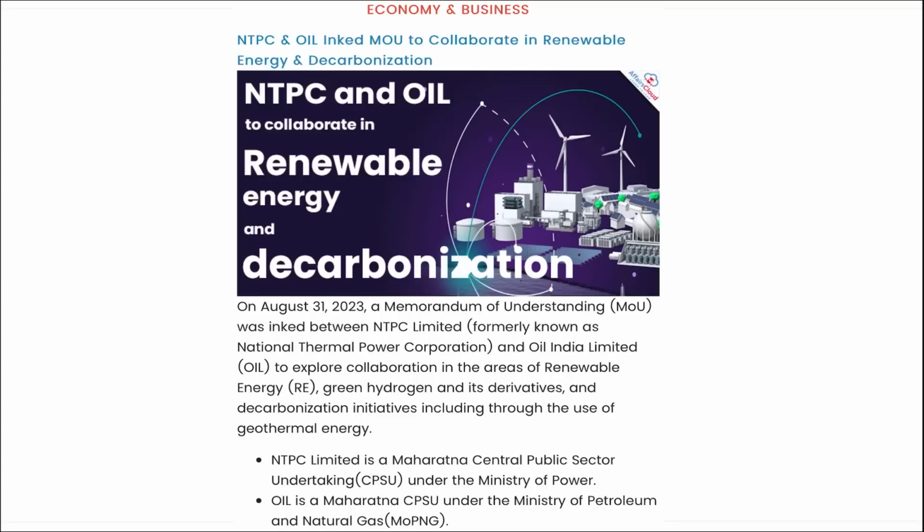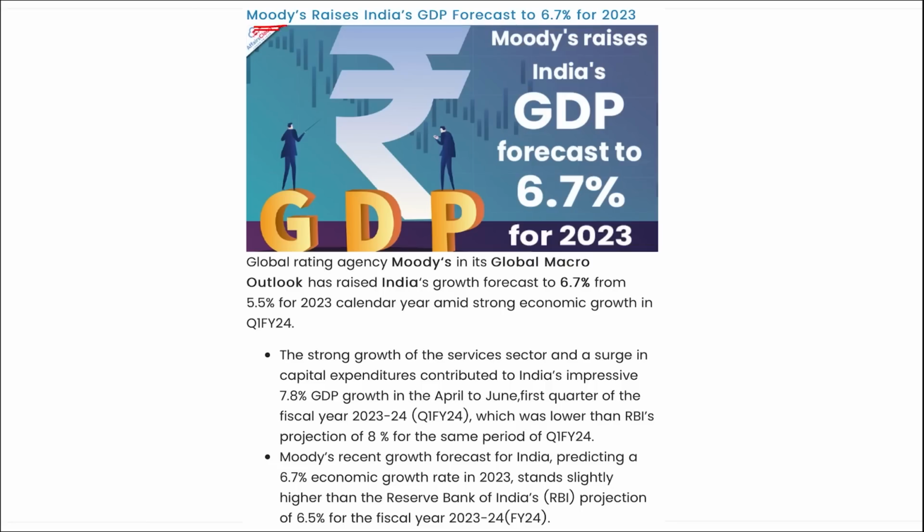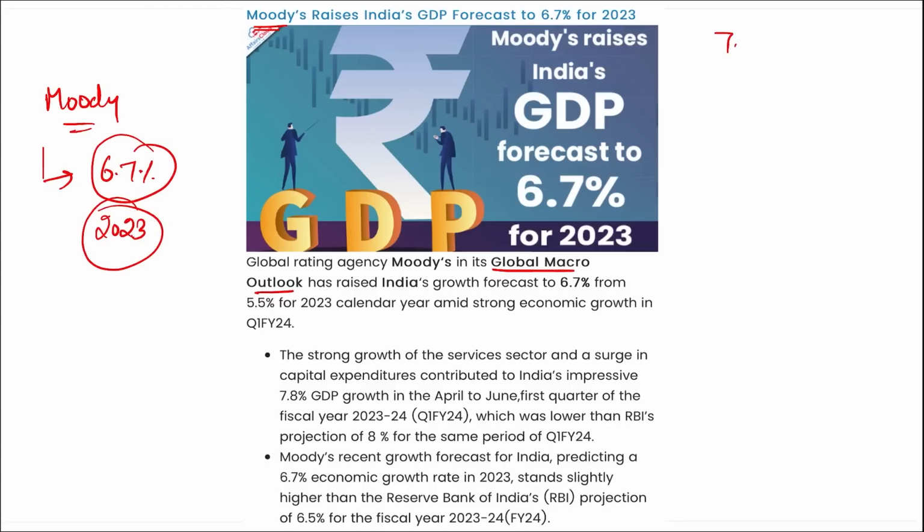Moving on. Next is Moody's. What is Moody's? Moody's is a global rating agency, right? Recently they released their global macro outlook report, in which Moody's projected that India will be growing by 6.7% in the year 2023. Last year, India grew by 7.2%, which was above the expected GDP. Earlier, Moody's projected that India will be growing by 5.5%, but now they have increased their forecast to 6.7%, right?